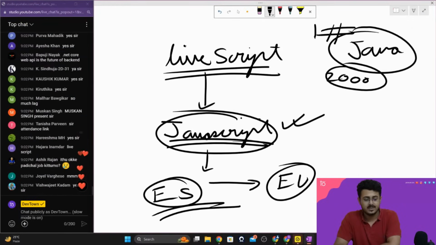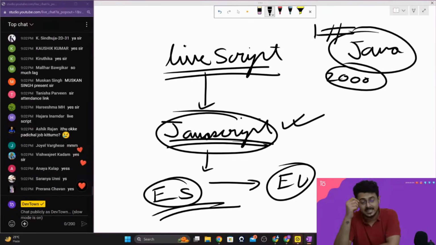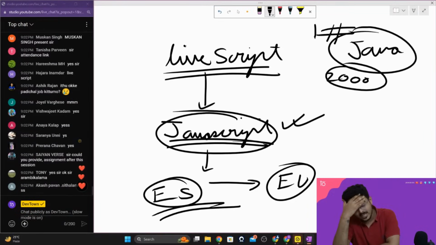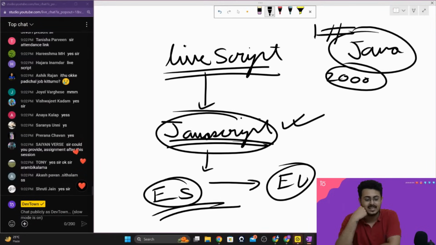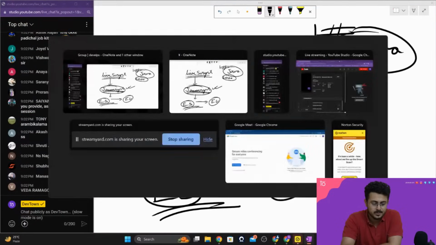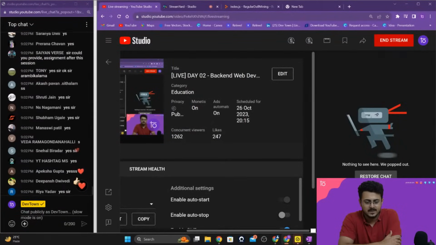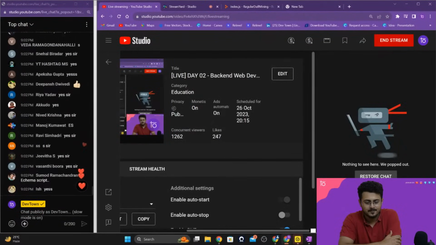Are you guys able to understand this? Please let me know. I wanted this to be very clear so that you are not confused at a later point of time, saying, oh, he's talking about ECMAScript, I don't even know what that is. That is basically JavaScript, guys. Will that be fine with everybody? Please let me know.